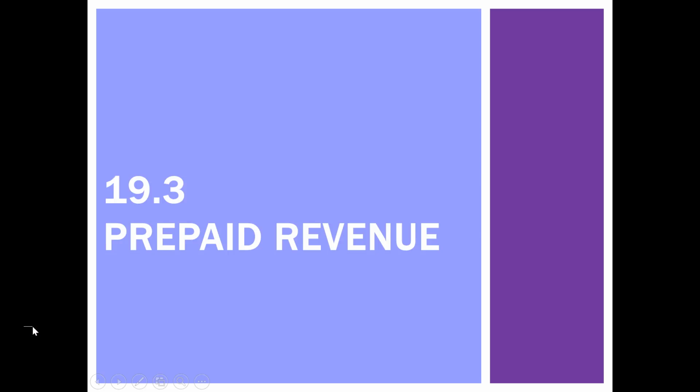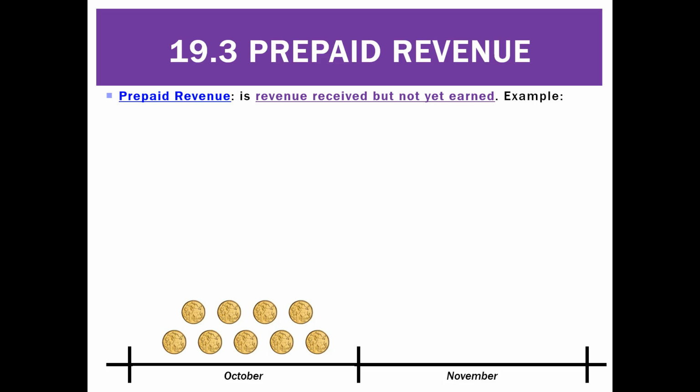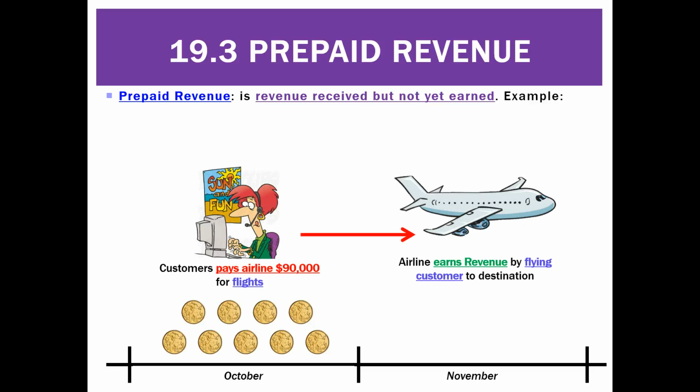The first balance day adjustment we need to make for revenue is prepaid revenue. That's where we've received revenue but not yet earned it. So for example, customers have paid an airline $90,000 for flights in October. Our airline will eventually earn that revenue by flying the customer to their destination.